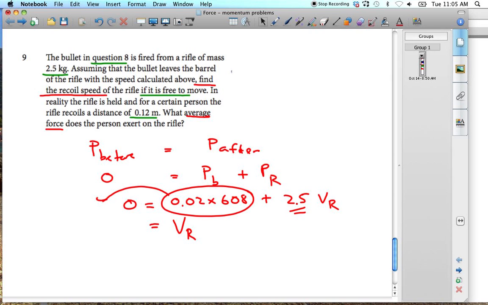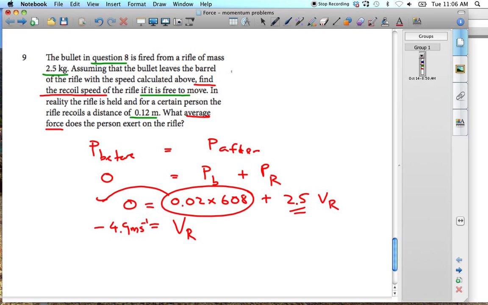So let's just calculate that. We're going to get 0.02 times 608 divided by 2.5, and we get the velocity of the rifle is going to be negative, 4.9 meters per second to the negative 1.